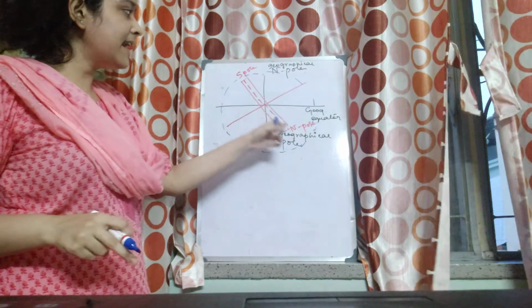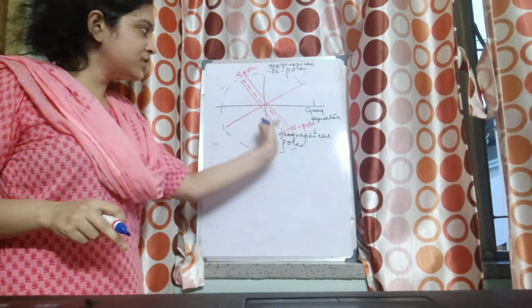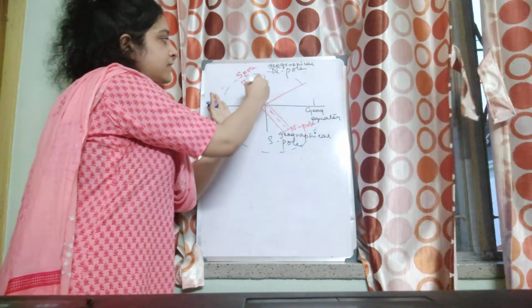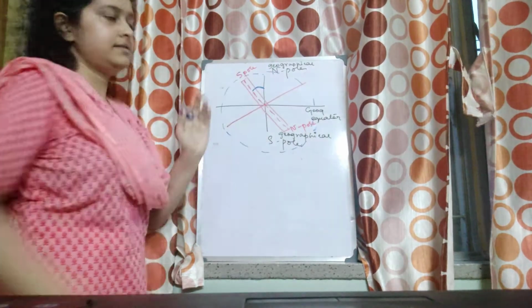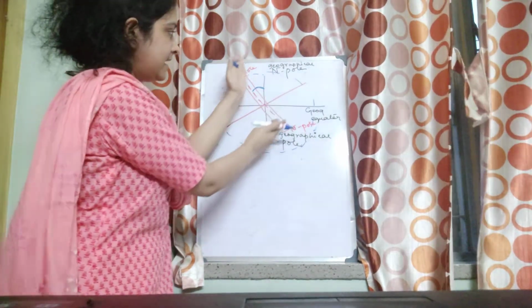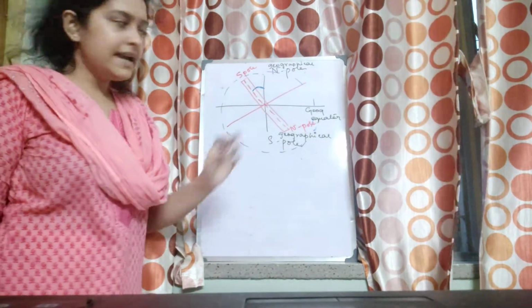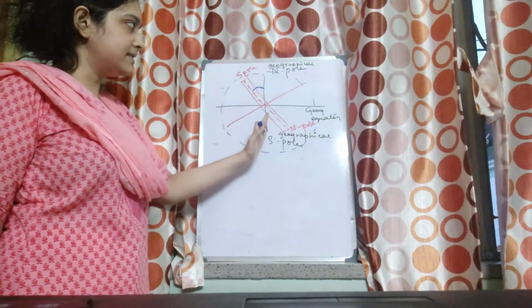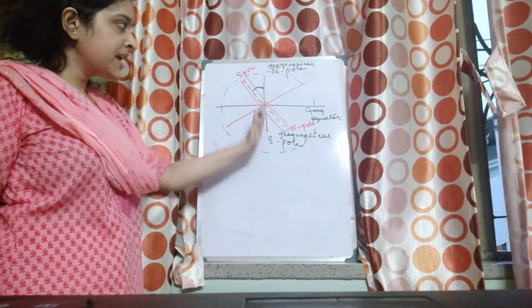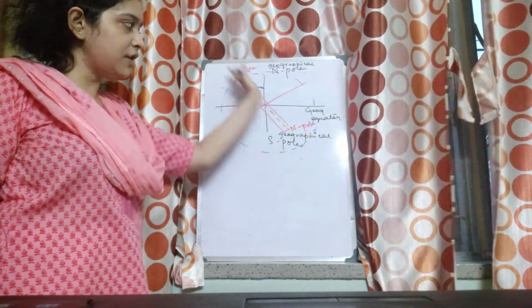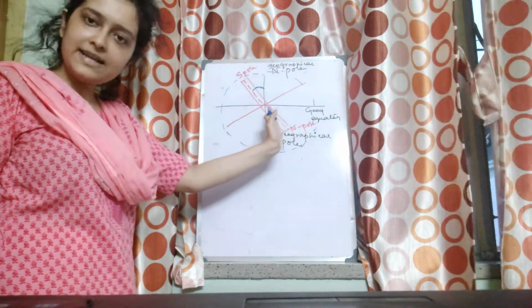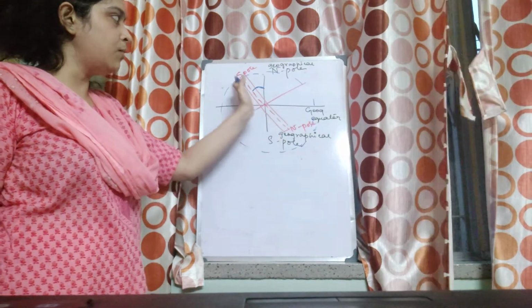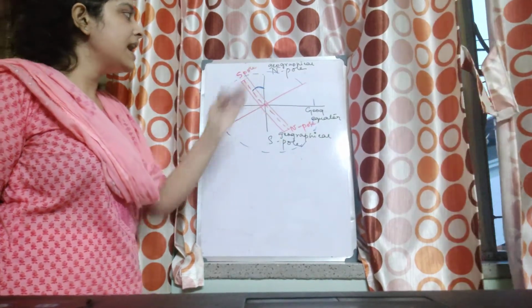So the magnetic axis of the earth is somewhat inclined with the geographical axis. It's not exactly coinciding. This is the geographical axis, and this is the magnetic axis of the earth.